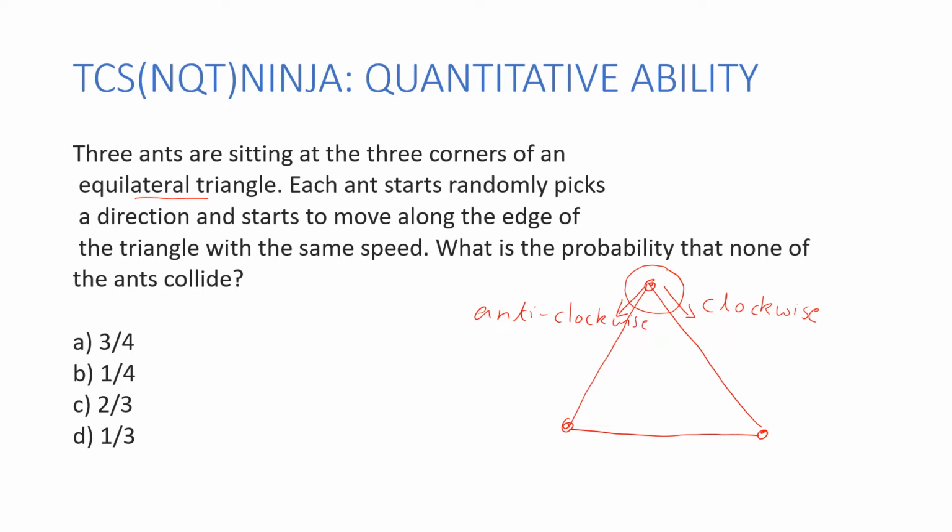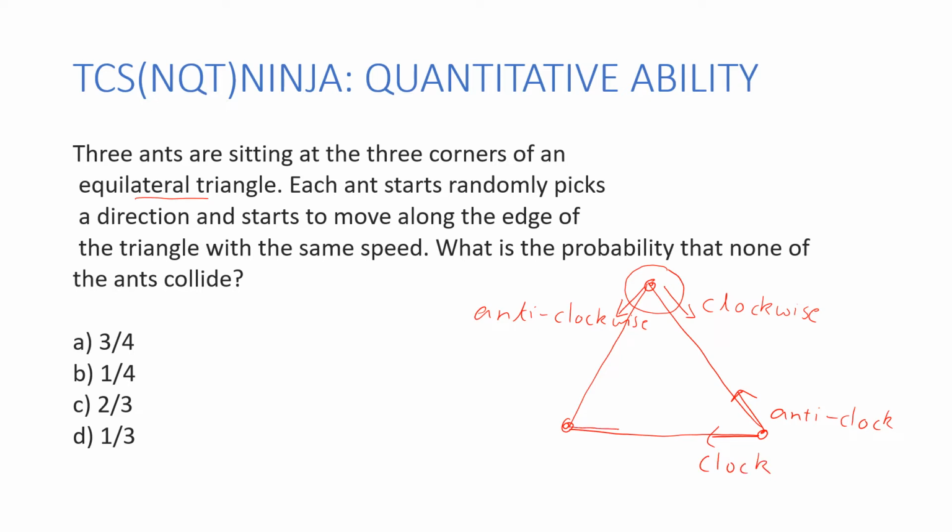Okay. So this is the same for all the ants. Now, if this ant is going in this direction, I'll say the ant is traveling anti-clockwise. And if the ant happens to go in this direction, the ant would be traveling clockwise.